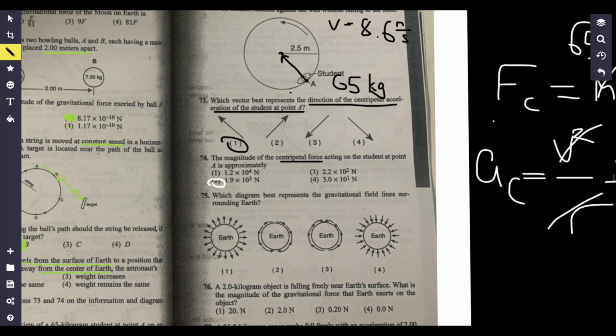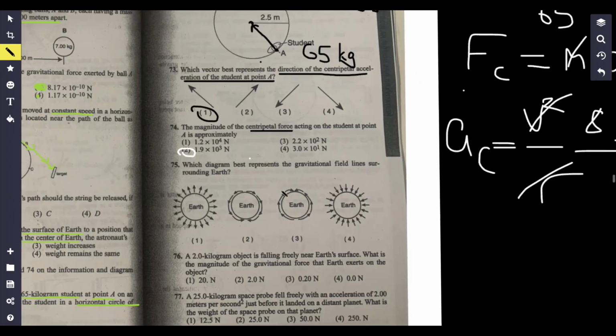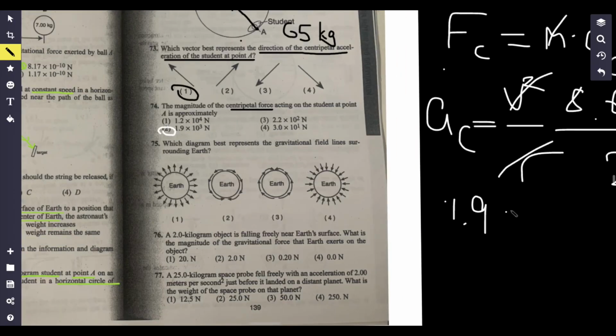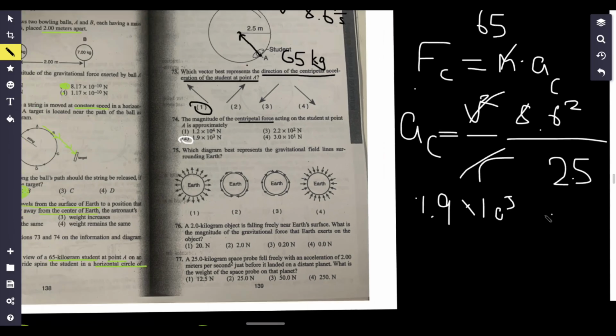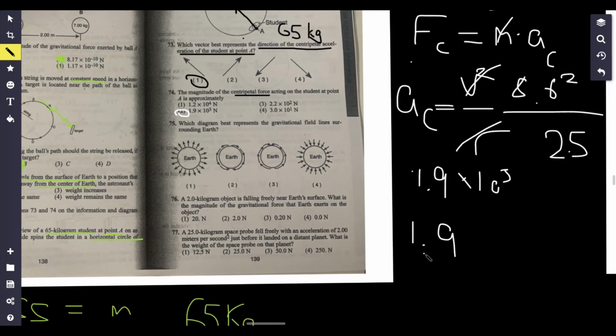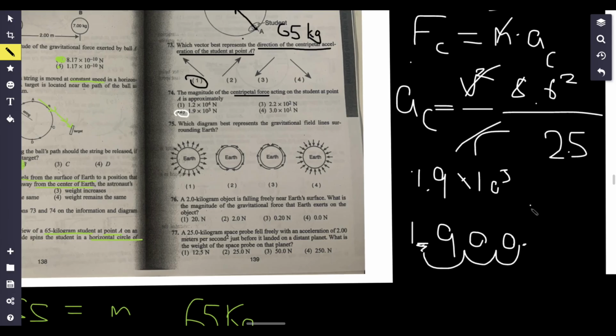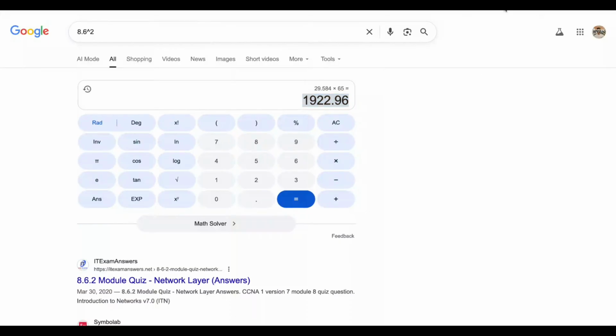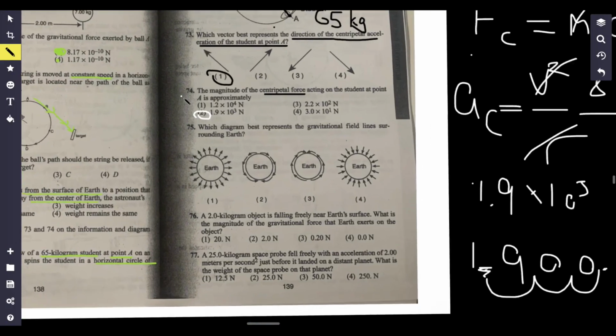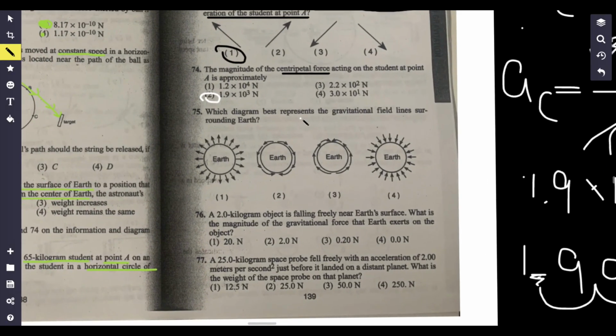Right here. Sometimes I write it in scientific notation, but if you have 1.9 times 10 to the third, imagine moving this decimal place 1, 2, 3. So you're going to have 2 extra zeros here, and the decimal is going to be all the way here, which matches up with my 1022. It's approximately that.